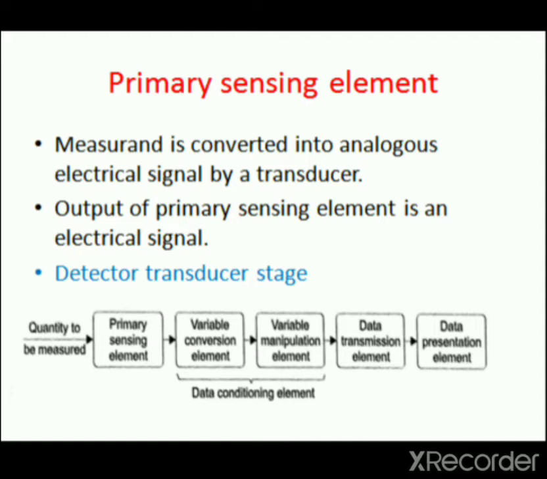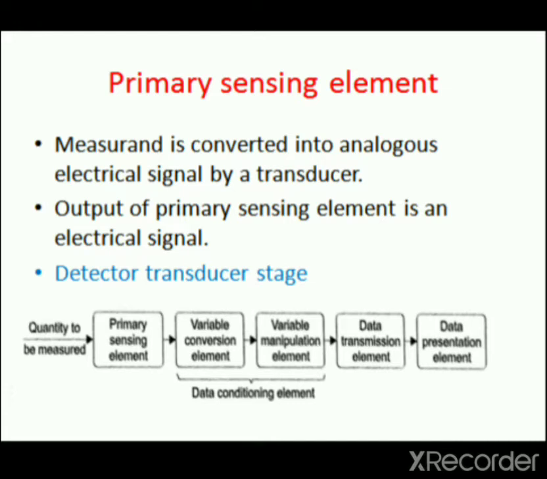Next is primary sensing element. The quantity to be measured or measurand is detected first by primary sensor. This measurand is then converted into analogous electrical signal by transducer, which is a device that converts one form of energy to another form of energy.